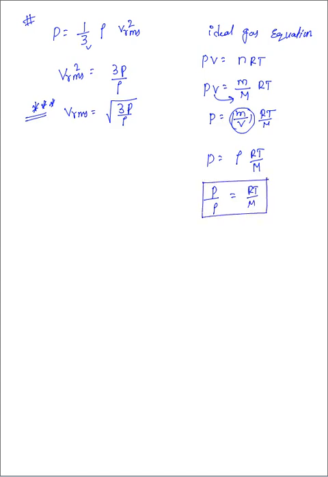I am taking this value and substituting in this equation. So if you substitute here, now what will we get? VRMS equal to under root 3P by rho. In the place of P by rho, what am I going to substitute? RT by M. 3RT by capital M. I am checking. So fine.